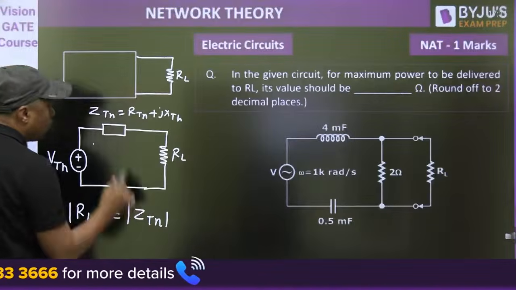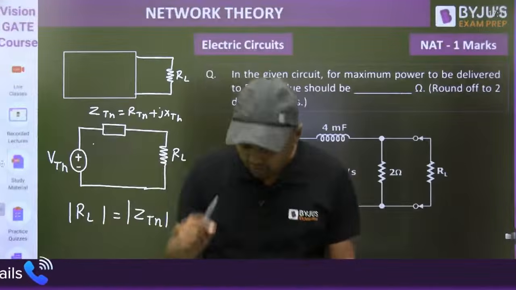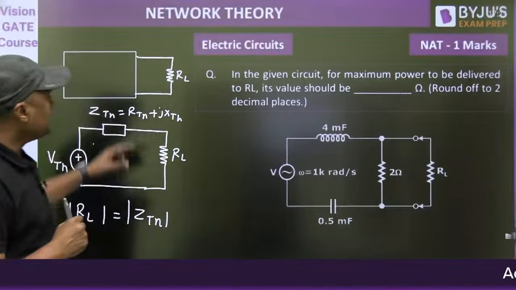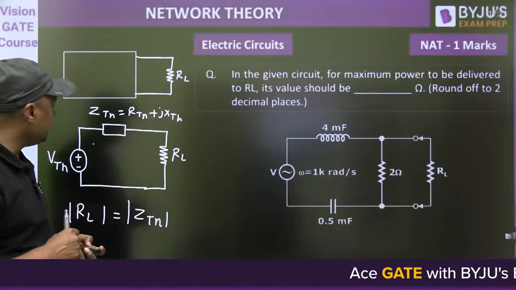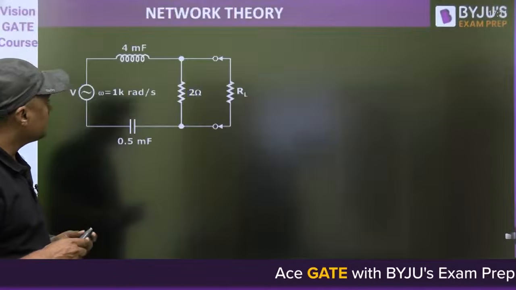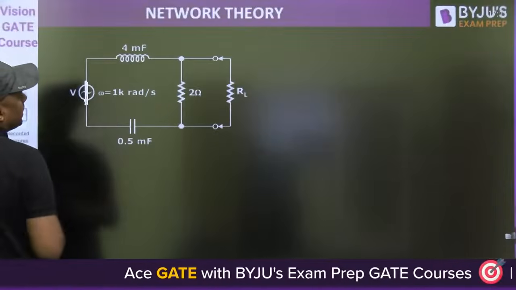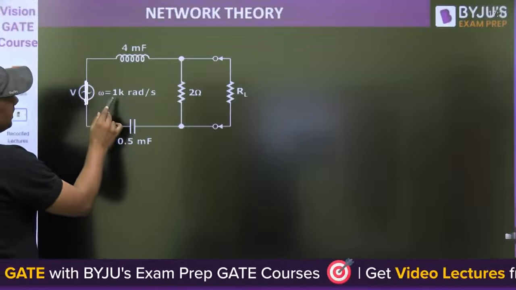You have to find the mod of ZTH, but before that you have to find ZTH. What is the value? Everyone give me the answer in the comments box. Now how can we find the ZTH? To find the ZTH, first of all, you have to make this voltage source 0. And then watch this.